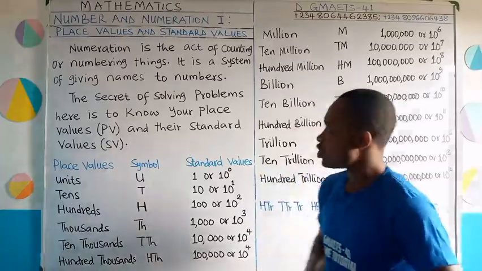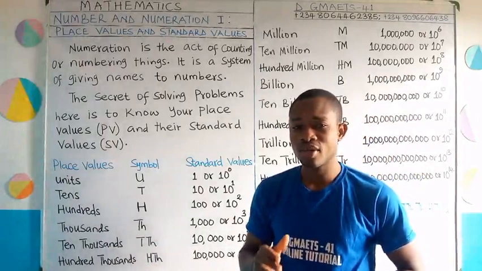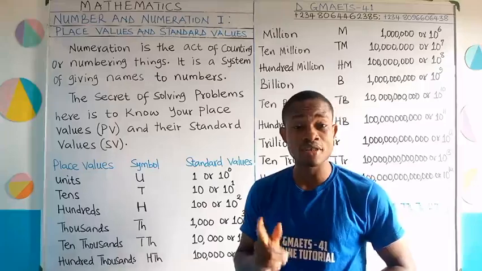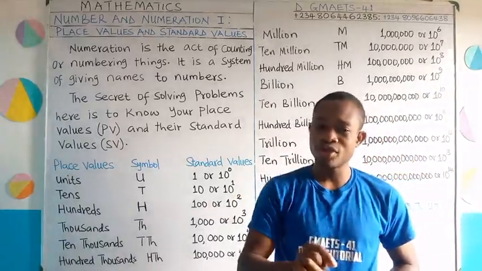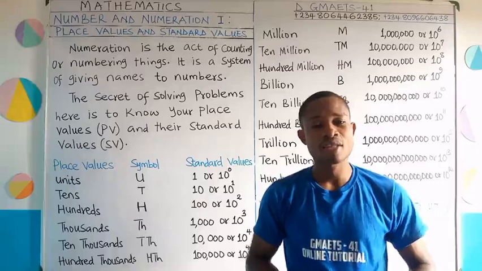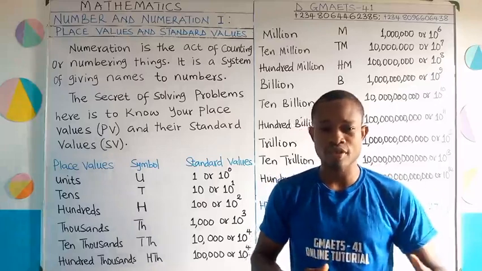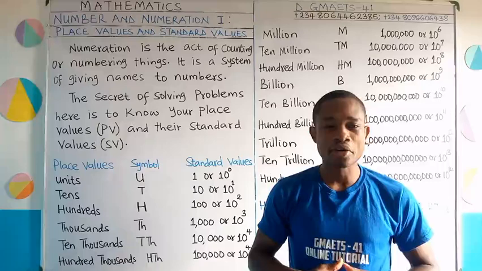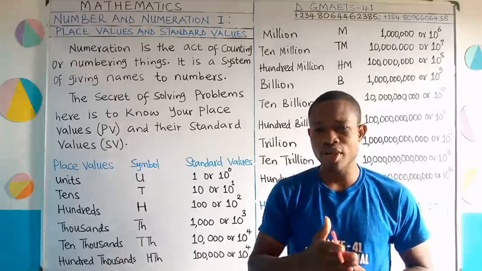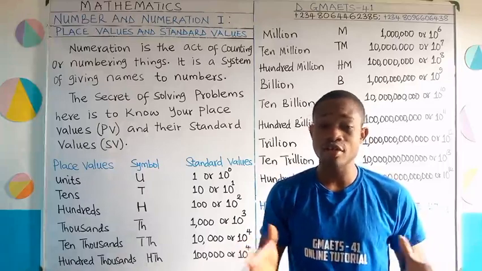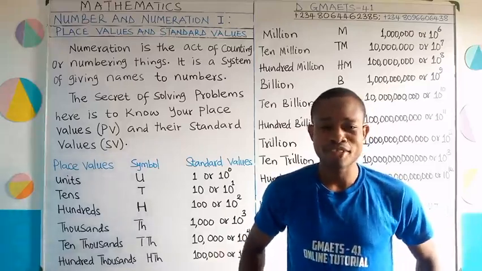To start with, we are going to be talking about place values and standard values. That simply means when we talk about place values, it's important for you to know that each place value has a standard value given to it, a standard number given to it. And the secret of this topic, take note of that now, the secret of this topic is your knowing place values and the standard value of the place values. Once you know place values, your problem is solved in this topic.